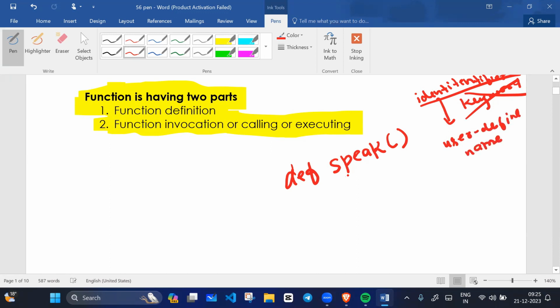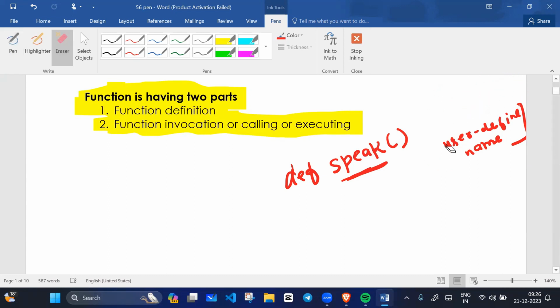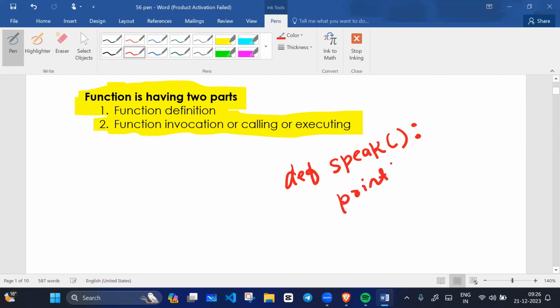So function name is what? An identifier. And an identifier is a user-defined name, and a user-defined name cannot be a keyword. I hope you are getting it. So what is the meaning of function definition? Here def is a keyword, speak is a function name, and here we will put a colon. This means we are creating a block. So if I say print hello, what will happen?